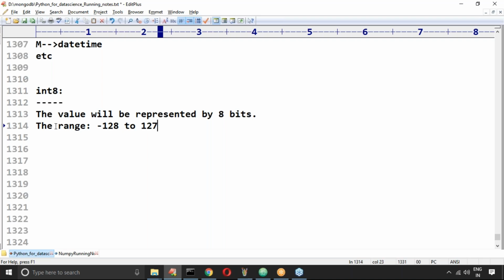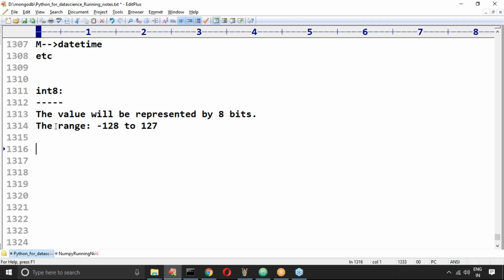Then immediately you people may ask, sir, how would the minus 128 be represented? Don't worry, sir. Negative numbers will be represented in 2's complement form in the memory. All that is not required at this stage. Just try to get the basic idea of what int 8 means. So the total value will be represented by how many bits? Yes, 8 bits.